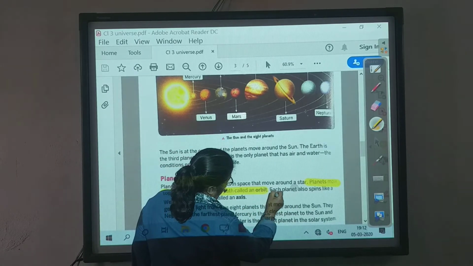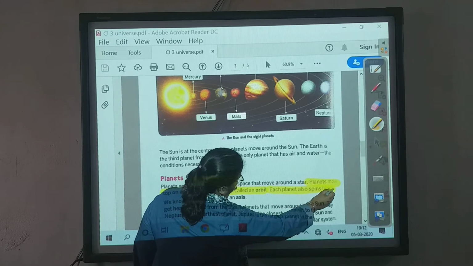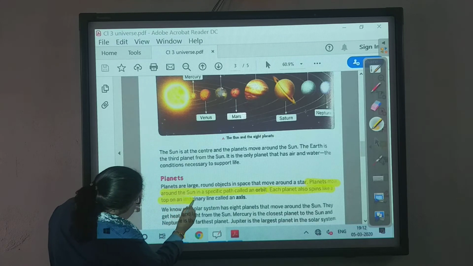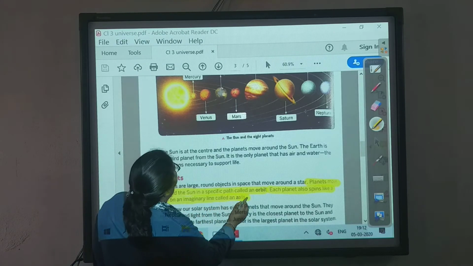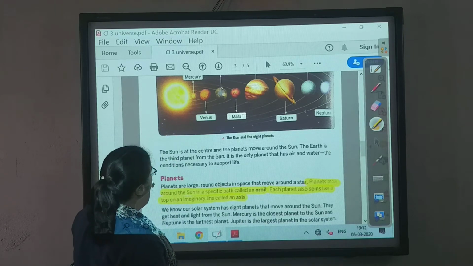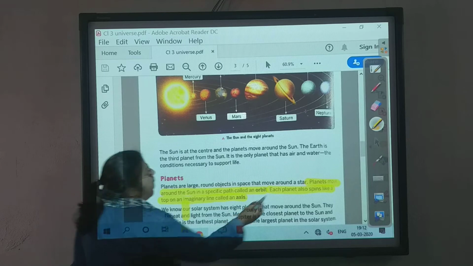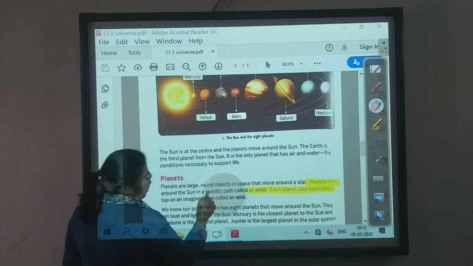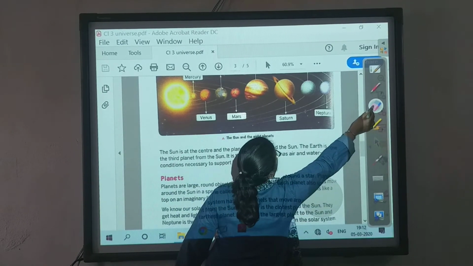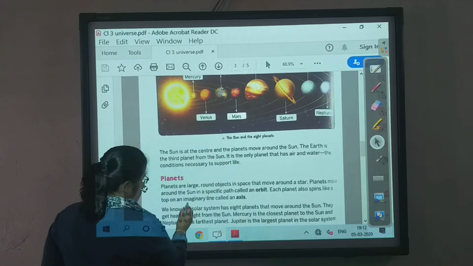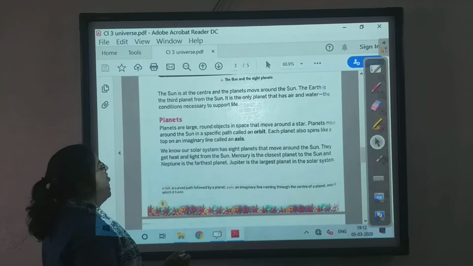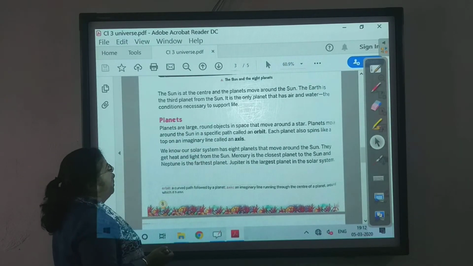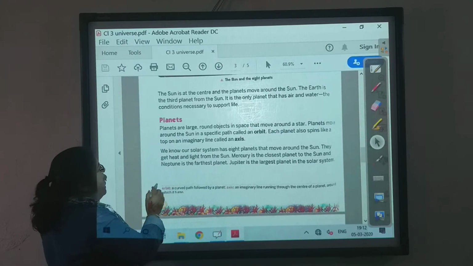Each planet also spins like a top on an imaginary line called its axis. Here you will not be able to see the axis properly because it is not clear over here. Okay, I hope you all must have underlined. So I am just rubbing it out. Okay, so the axis is on the North Pole and the South Pole. There is an imaginary line which crosses the earth, which is known as the axis.